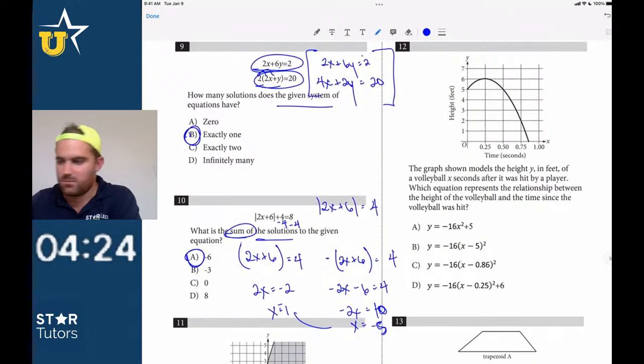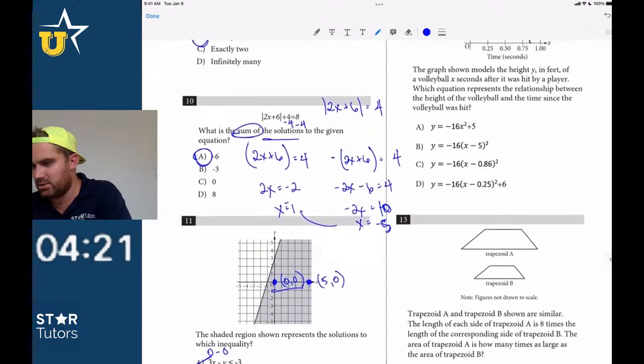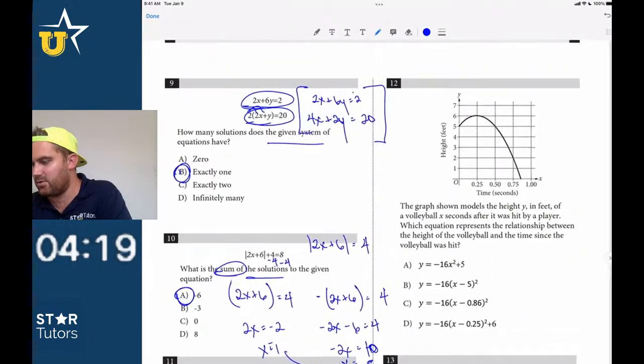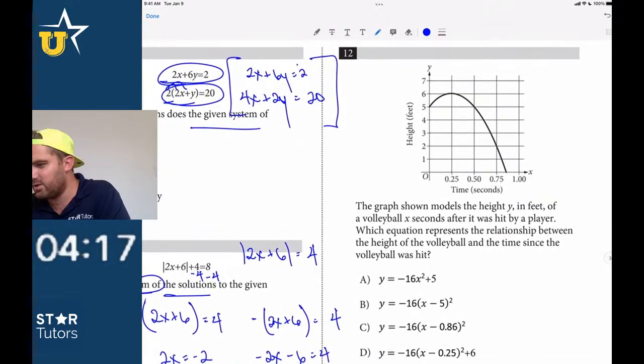What's our time? 4.5. I think we're going to be okay, actually. Did 9, 10, and 11. Feel good about those. I don't think 12 is going to be too hard, hopefully.